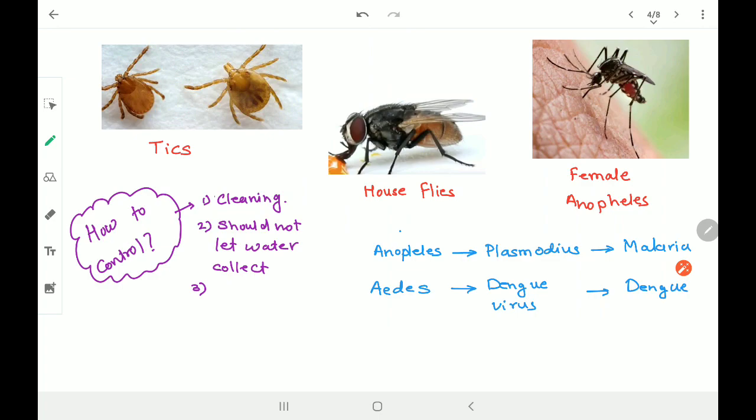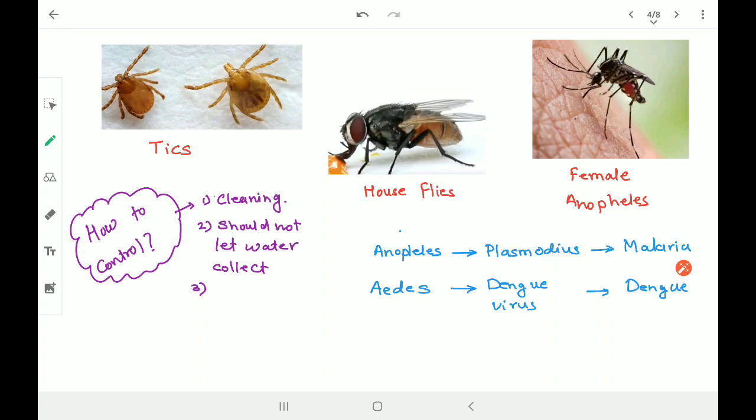So it's not only humans who transfer the disease or virus or the bacteria, even animals do that. So ticks, house flies, because house flies sit on garbage or dust, right? And then that house fly comes and sits on the food, then surely it carries the bacteria, right? So these are called bacteria carriers. Not only that, even mosquitoes, you must have heard about malaria, dengue, and I think chikungunya, all these are kinds of diseases caused due to mosquitoes.